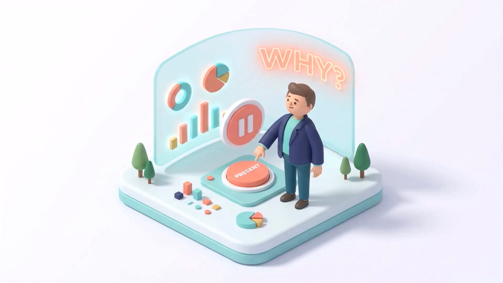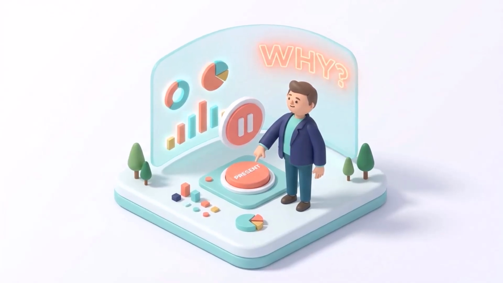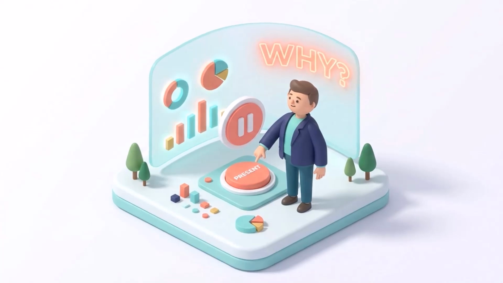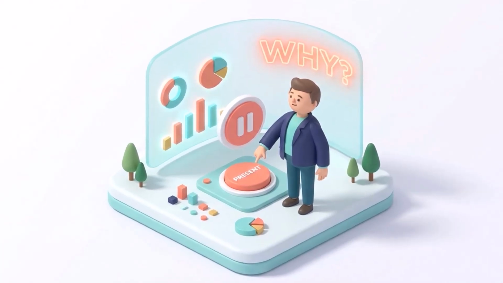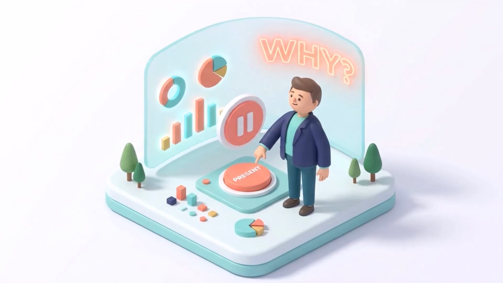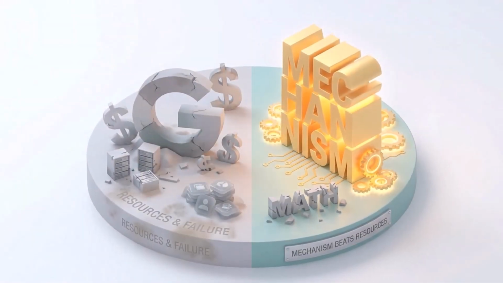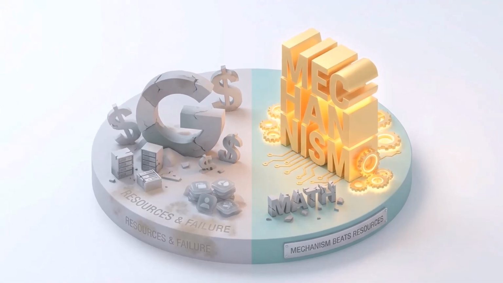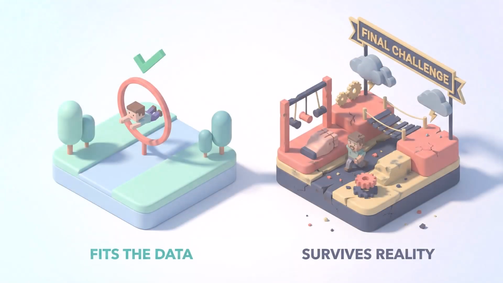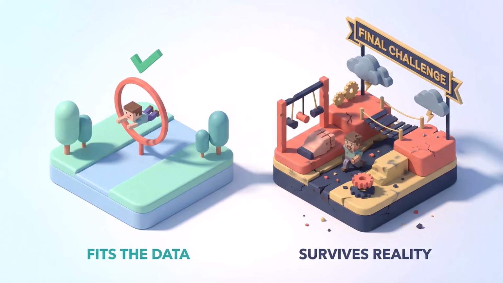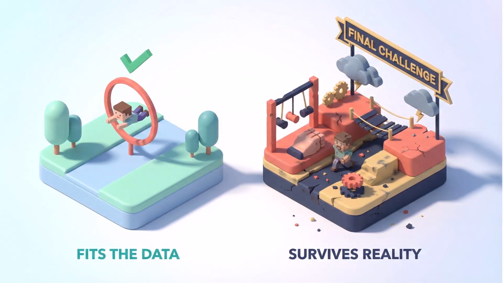So next time you build a model, before you present those beautiful charts showing strong correlations, stop. Ask yourself, can I explain why this relationship exists? Not just that it exists. Because Google had billions in resources and still failed. You need mechanism, not just math. The question isn't whether your model fits the data. The question is whether it'll survive reality.